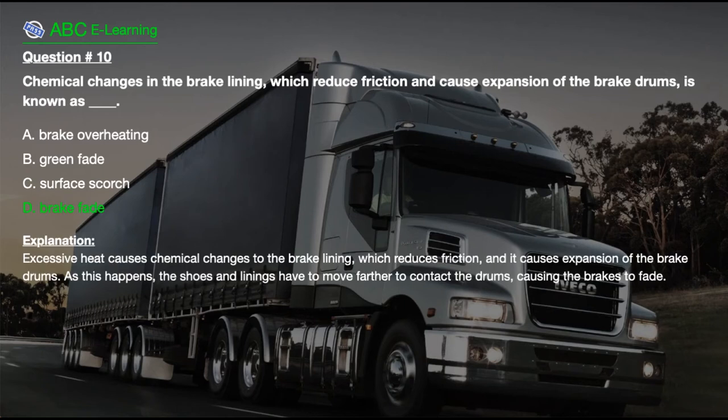The correct answer is here. D. Brake fade. Explanation. Excessive heat causes chemical changes to the brake lining, which reduces friction, and it causes expansion of the brake drums. As this happens, the shoes and linings have to move farther to contact the drums, causing the brakes to fade.